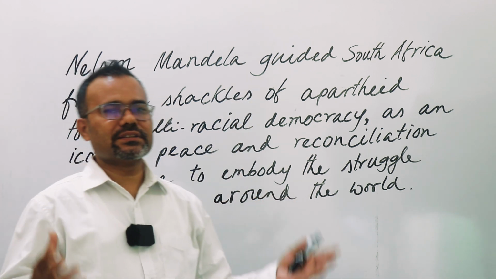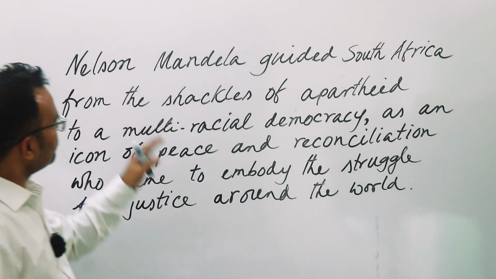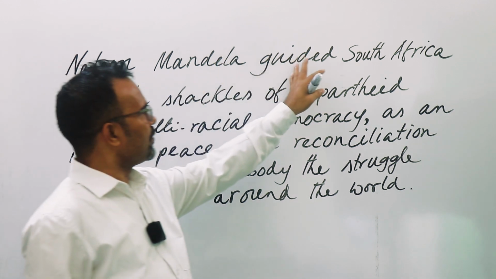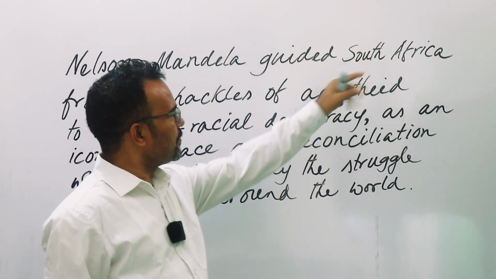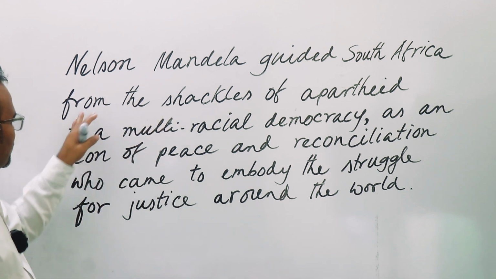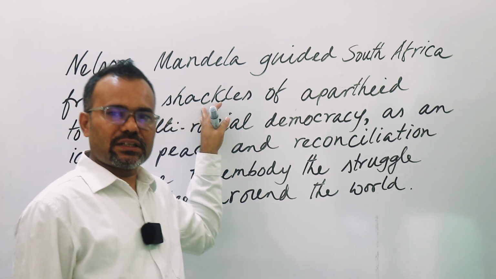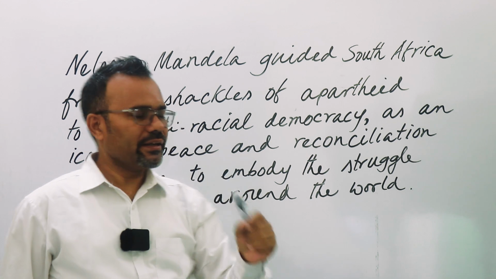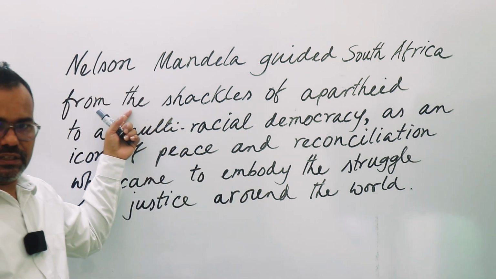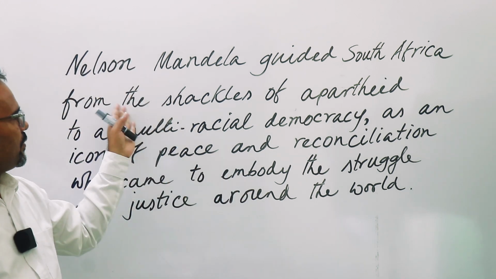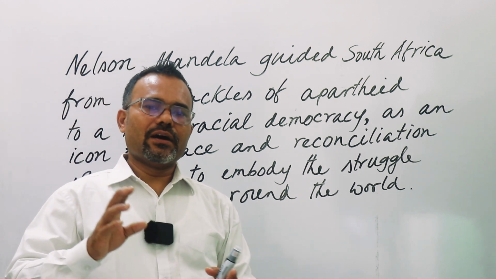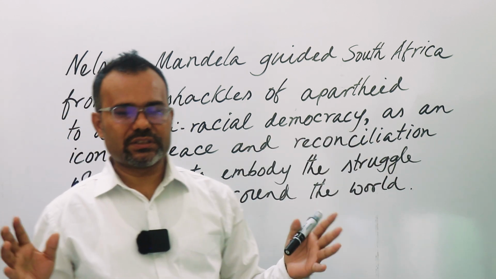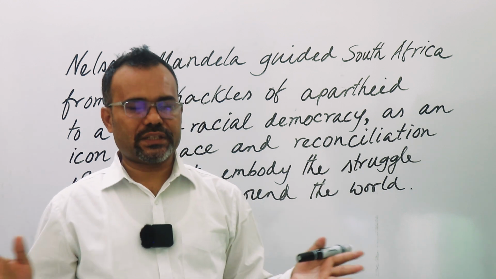Now let's understand the parts of speech here. Nelson Mandela, definitely noun. Then guided, verb, South Africa, this is noun too, from shackles. Shackles is the noun here. Why? Because here we have determiner, article. Article word determiner, whatever you say. Determiner is the broader term. Determiner is the broader aspect.